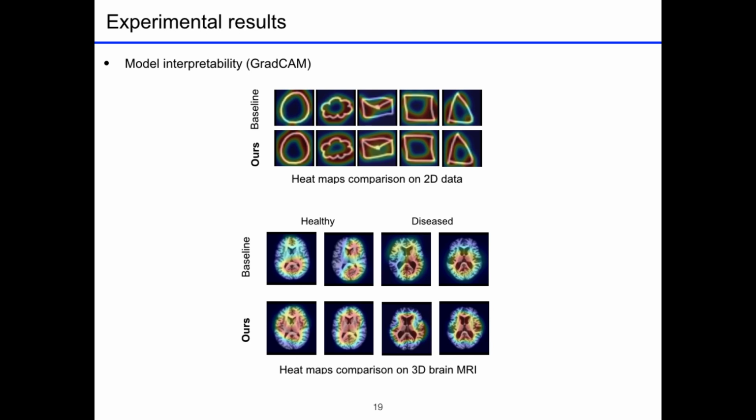We visualize the Grad-CAM for both the 3D and 2D cases. For the 2D experiment, we notice the network attention of our model focuses more on the edges of the object. And for 3D, we notice our model is able to look at anatomically meaningful structures, for example, the ventricles and the gaps among gray matter. Such structures are very important for clinicians to identify if the brain is diseased or not.